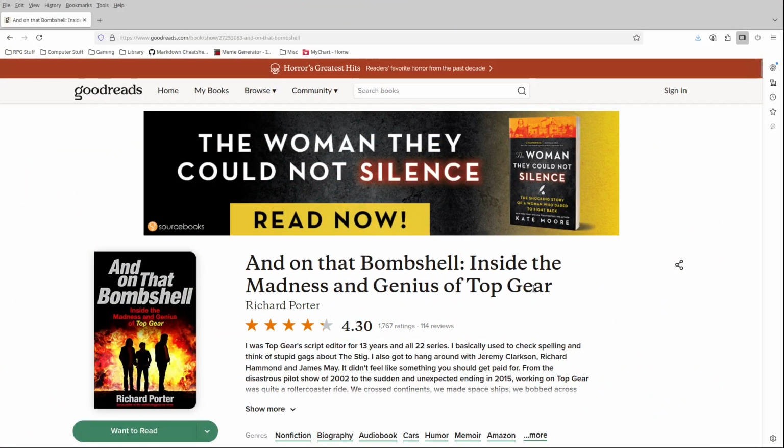Usually the way that I do this is that I try and find something that's really topically related, but there's not much in the way of literature that I've read on doorbells, and I don't really care to delve into the back catalog of Mickey Mouse. So I'm just going to go completely off in left field and pick a book that I like. This book is called And on That Bombshell, Inside the Madness and Genius of Top Gear, which I can't read in my head without hearing Jeremy Clarkson's voice.